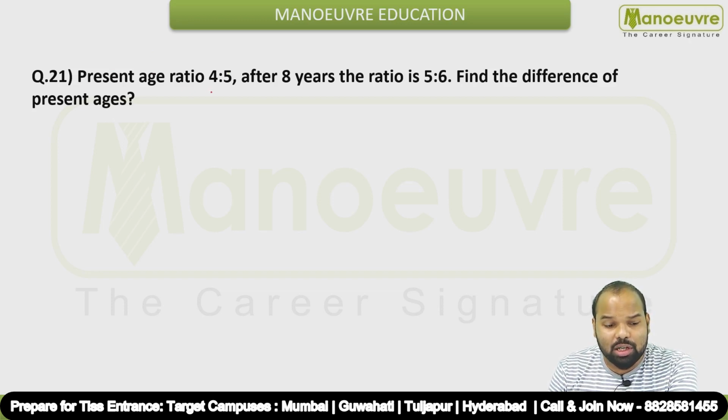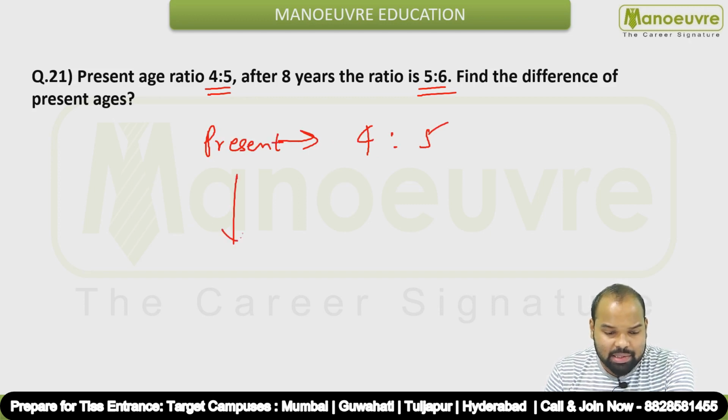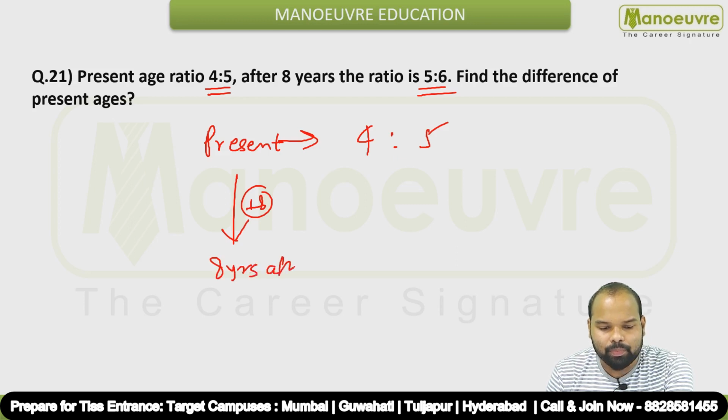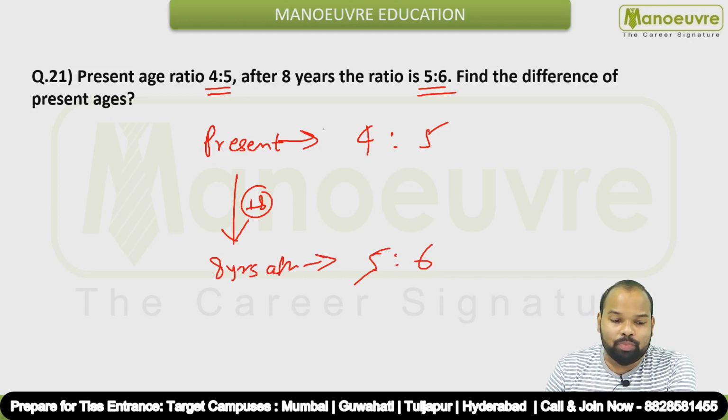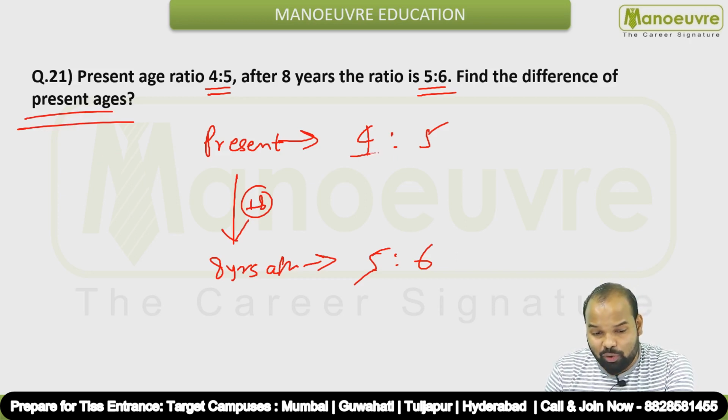The present age ratio is 4:5. After 8 years the ratio will be 5:6. So the present ages ratio is 4:5, and after 8 years the ratio will be 5:6, correct? Okay, so we have to find the difference of present ages in this particular question. So we have to find the present ages and the difference between them.